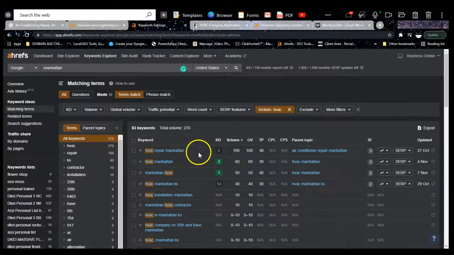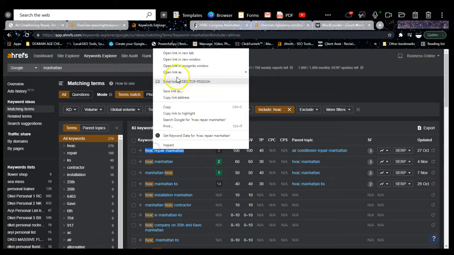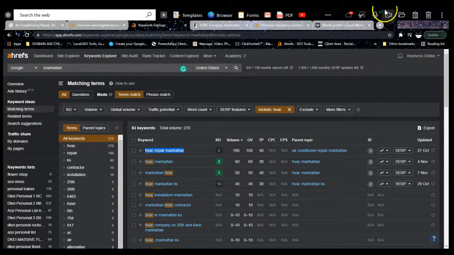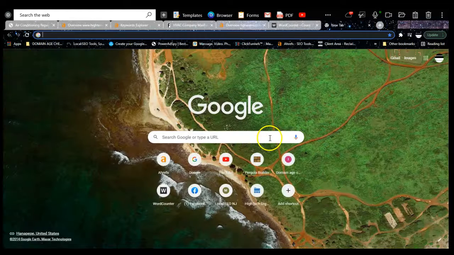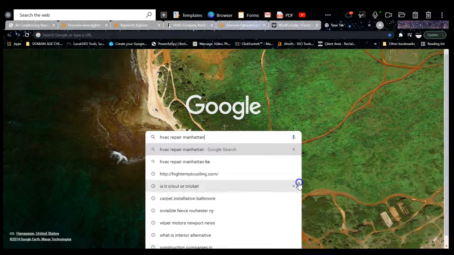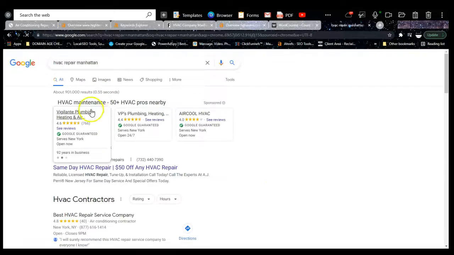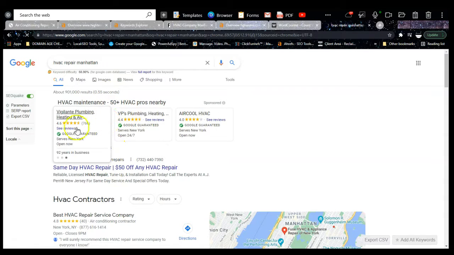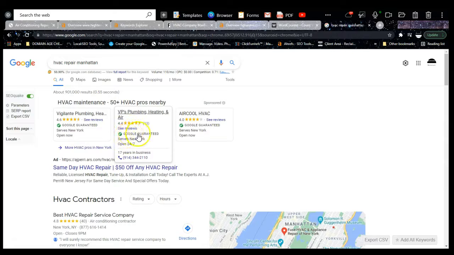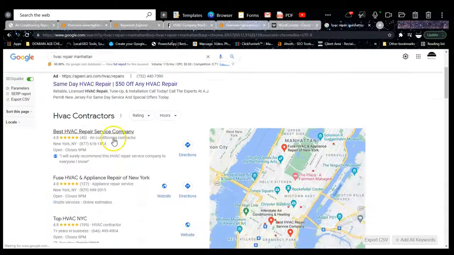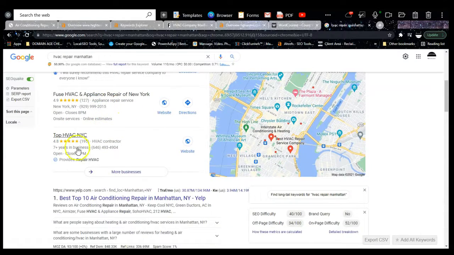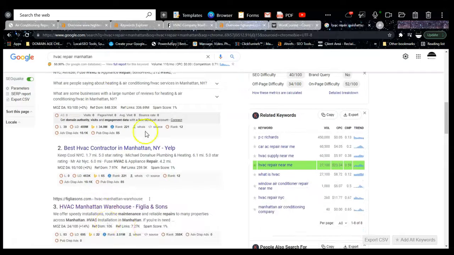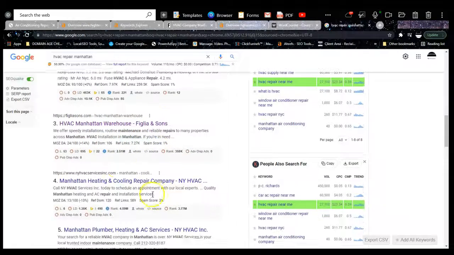So an example of a keyword would be, if we copy this right here and put this into Google, this is how we found these guys. So we put this keyword here into Google. We see that this first section here is the ad section. This is a new ad section actually. This is a more precise ad section. This is the map section, which we're going to get into as well, and this is the organic section. So obviously being in one of these sections is bringing a lot of traffic, and as you can see, when we typed in this keyword, HVAC Repair Manhattan, these guys popped up, who are one of your competitors.